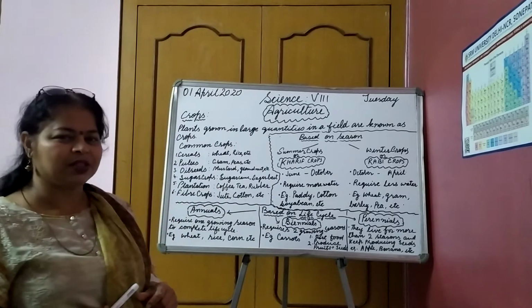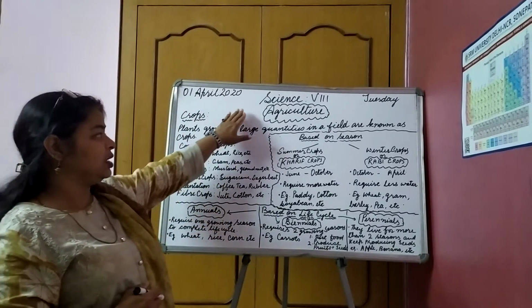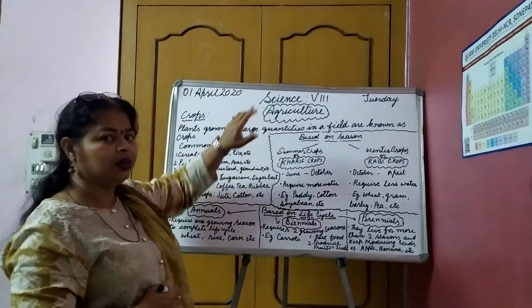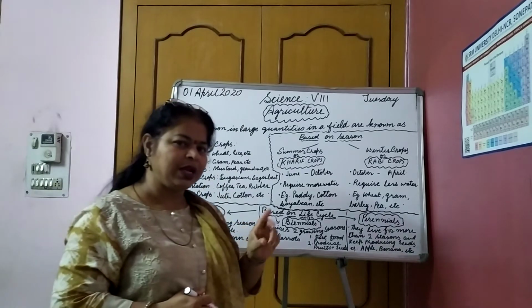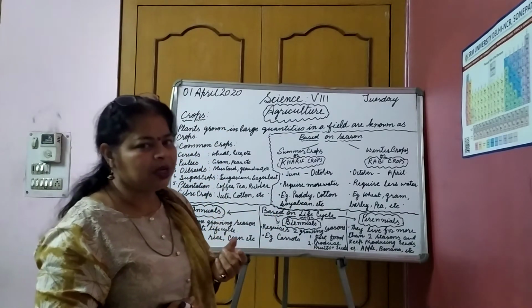Do you remember the two things that agriculture is counted in? One is raising of crops and the other one is livestock, or animal husbandry.